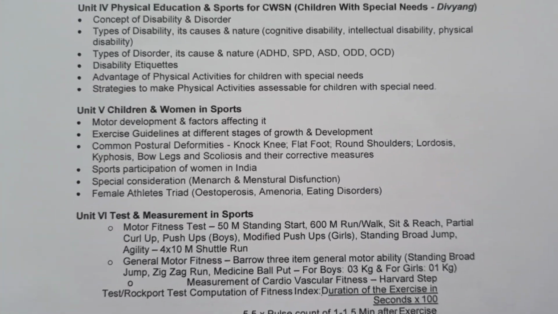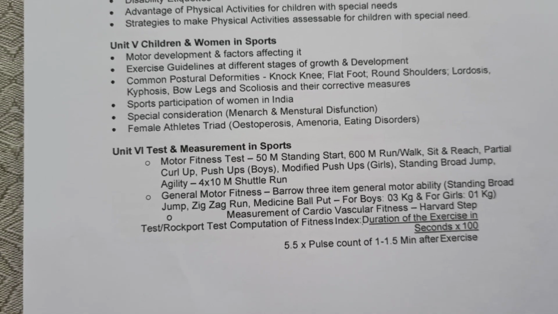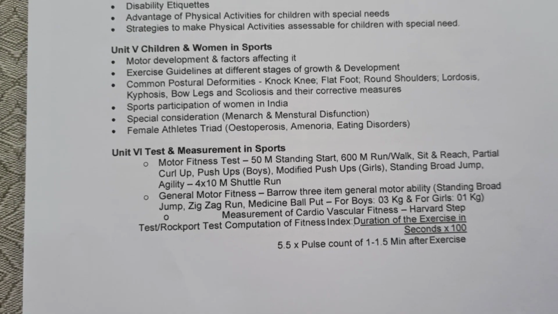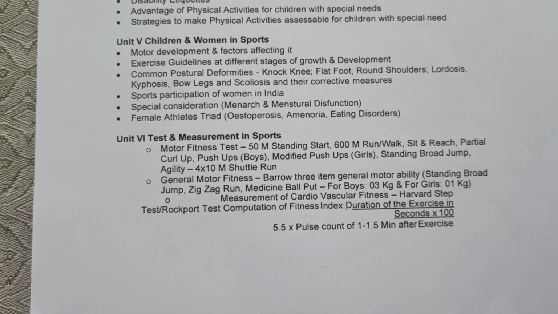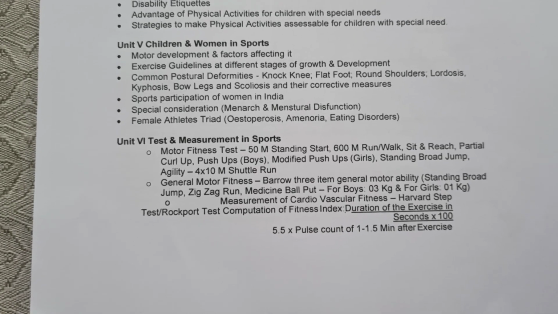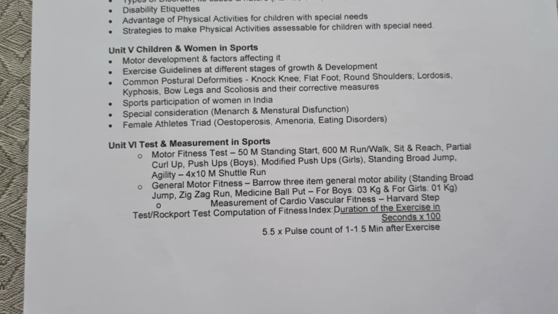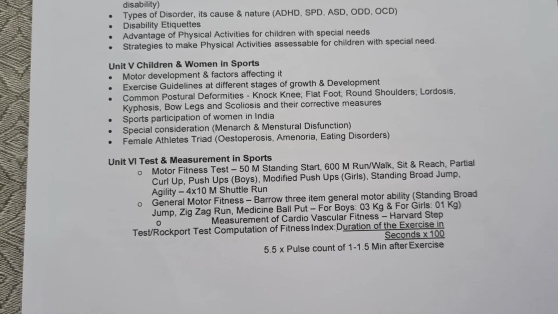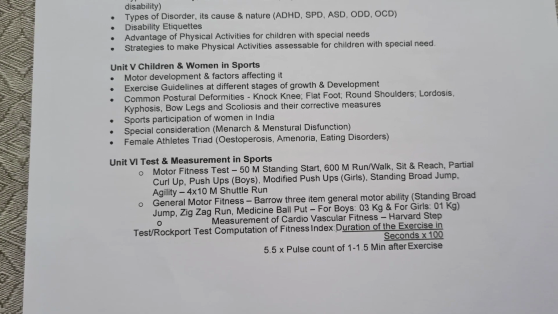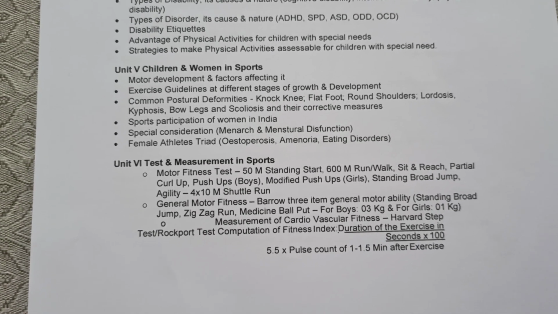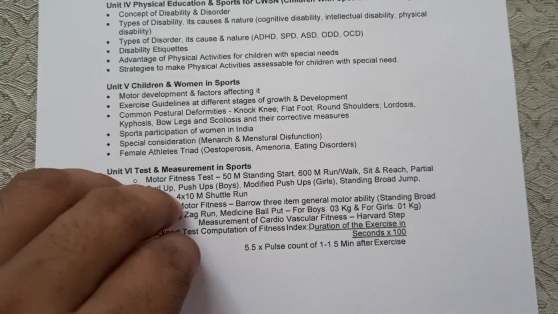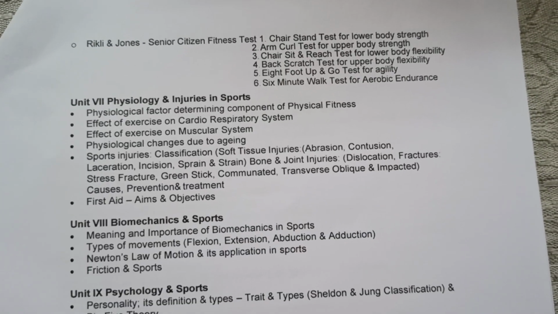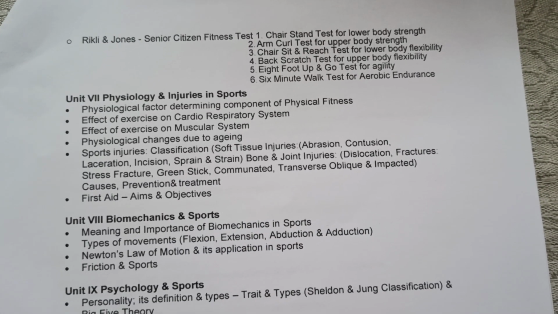Now the next chapter is chapter number 6, test and measurement in sports. In that we learn about motor fitness, then general fitness test. In general fitness test we are going to learn about Barrow three items, for the general motor fitness test, after that Rockport test for physical fitness index, then Rikli and Jones test for senior citizen fitness test.